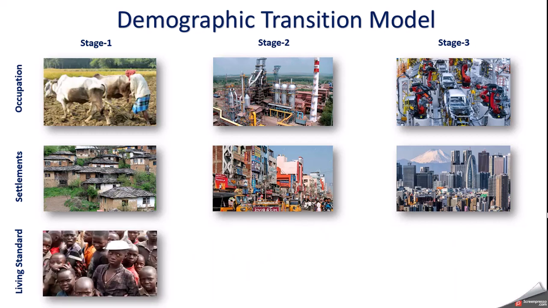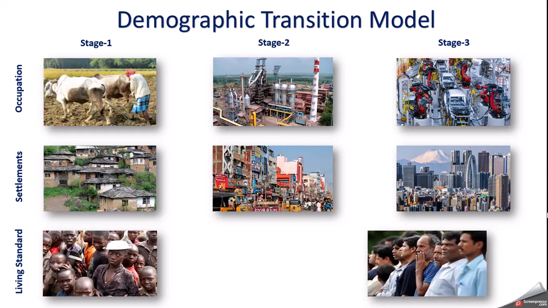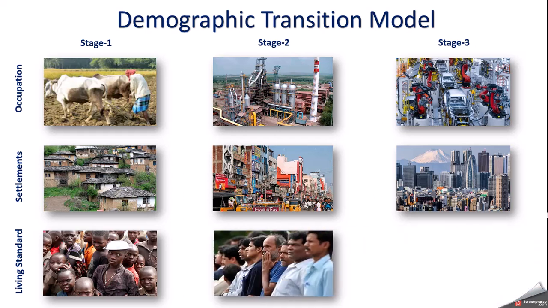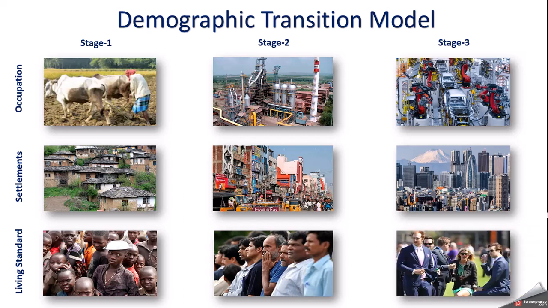Now come to living standard. In the first stage, you can see per capita income is low, poverty is high, unemployment is high, living standard is very low. Literacy will also be low, health condition will also be low. But in the second stage, the quality of living standard improves a little bit, and in the third stage, living standard becomes very, very high. So this way you can understand the demographic transition model.